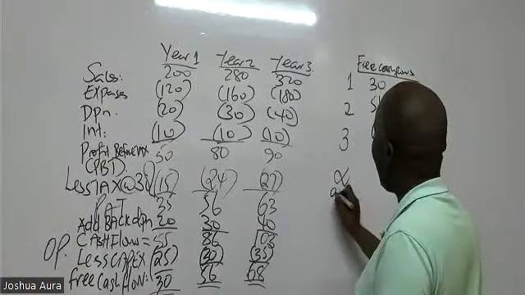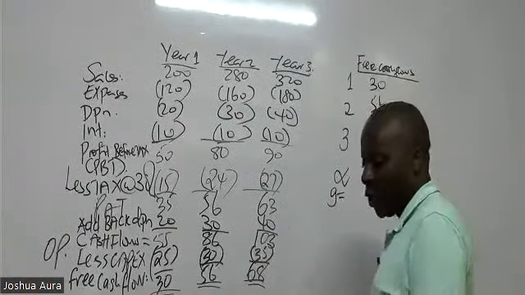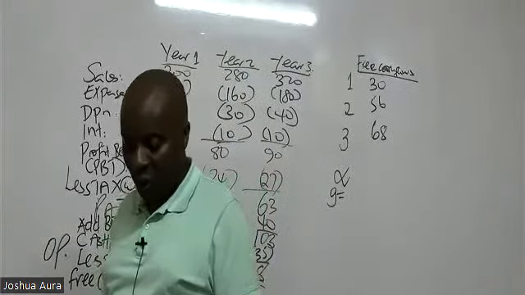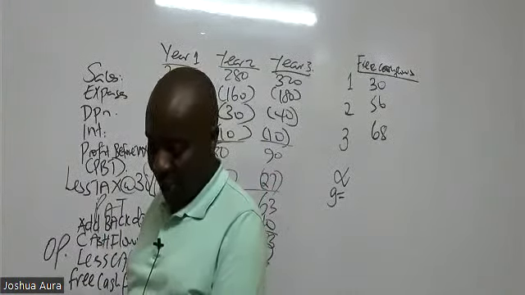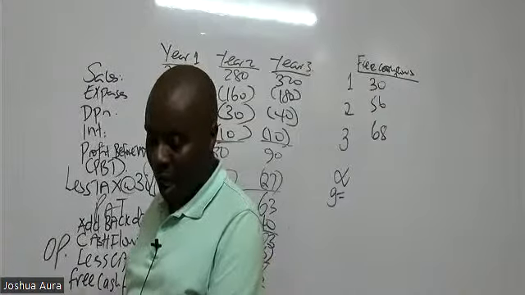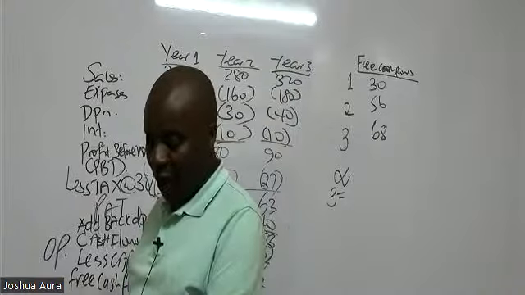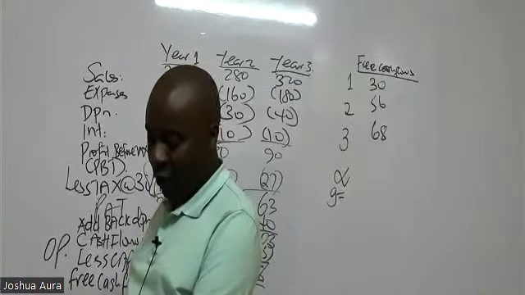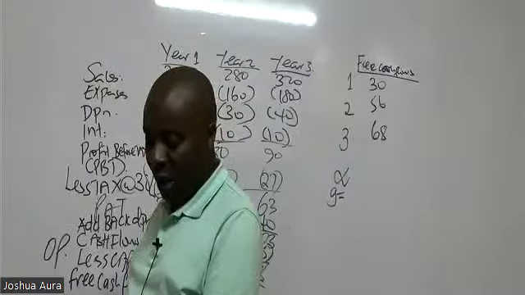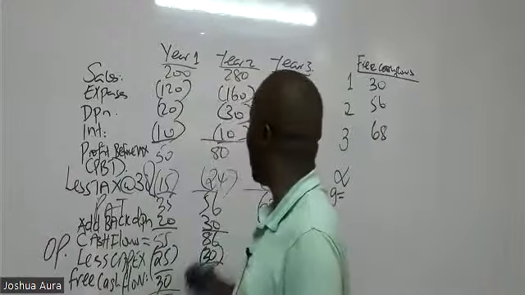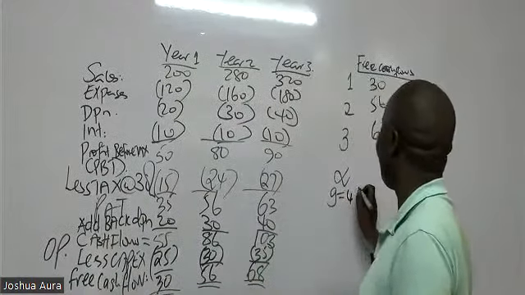And then these guys have given us a growth rate into perpetuity. If you read the first paragraph after the table, from year 4 onwards, it is expected that the annual cash flows from Tiny Limited will increase by 4% each year into perpetuity. So the growth rate here is 4% into perpetuity.